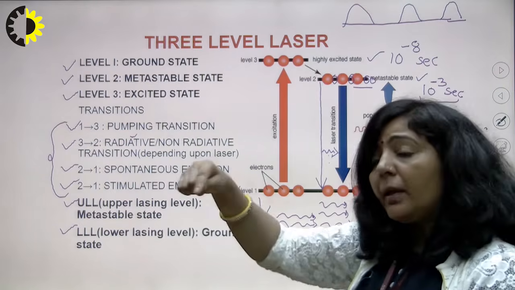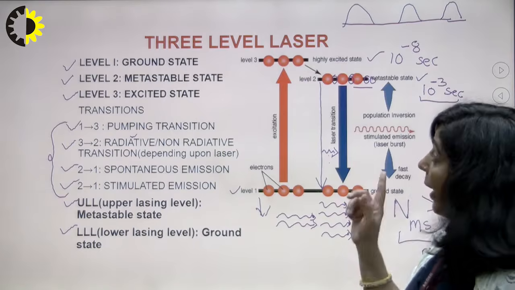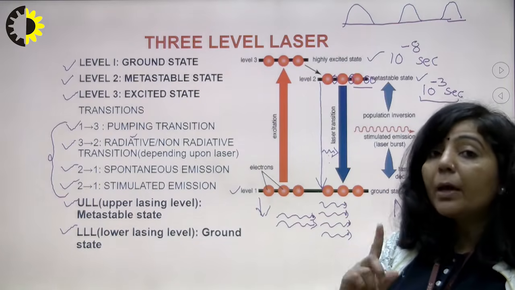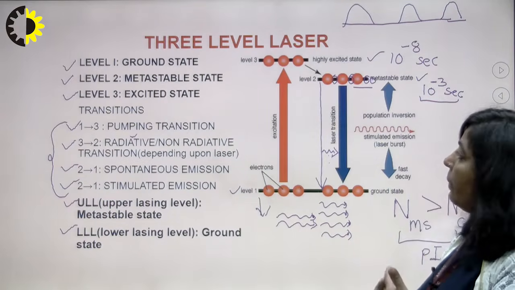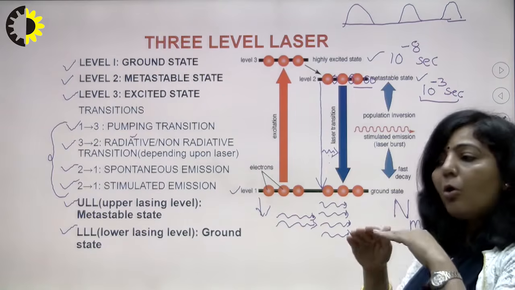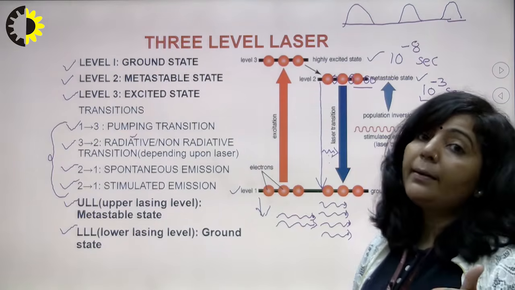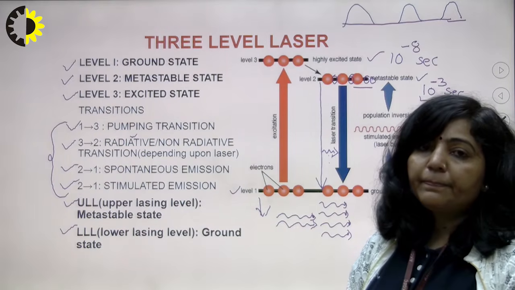If you get continuous output, then that is known as CW mode. So why are you getting output in pulse mode, why are you not getting continuous output? Because you cannot maintain population inversion for a long time in a 3-level laser, meaning you cannot maintain that population inversion state continuously in a 3-level laser.